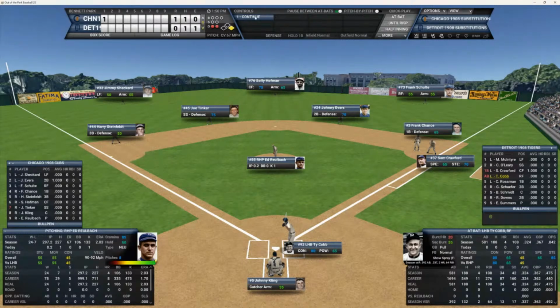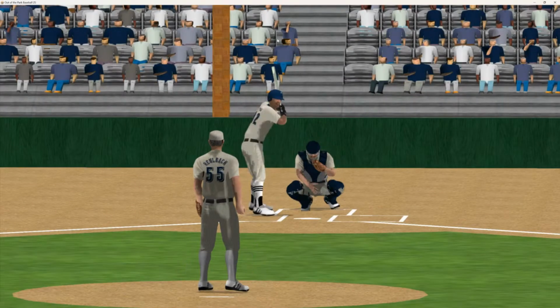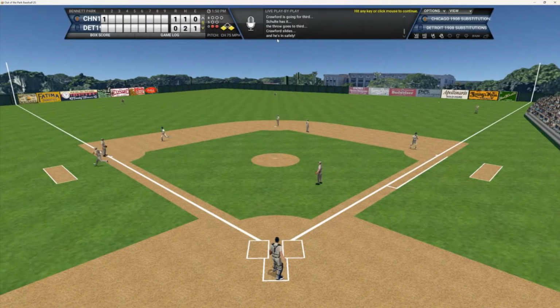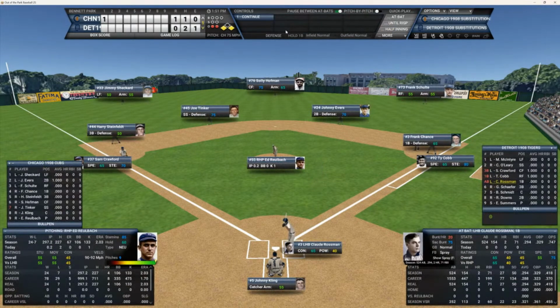Cobb batted .324 with 4 homers and 108 RBIs. Crawford with excellent speed down at first. And here's the pitch to Cobb. That ball is driven into right field. It'll drop in for a base hit. And Cobb's down there with a single. We got first and third and 2 outs. Tigers trying to make some noise here in the bottom of the first to tie this game up.